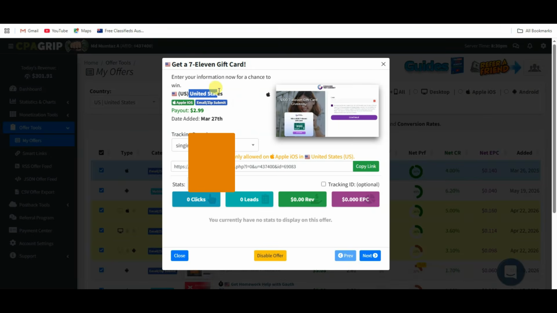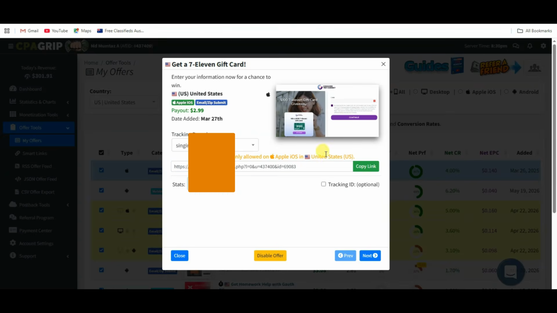Here you can see accepted country. Here you can see accepted device. This offer is only allowed on Apple iOS in United States. Here you can see the CPA link. When people from United States click on this CPA link using an Apple iOS device, then they are redirected to the CPA offer's landing page. Let me show you how you can promote these CPA offers.